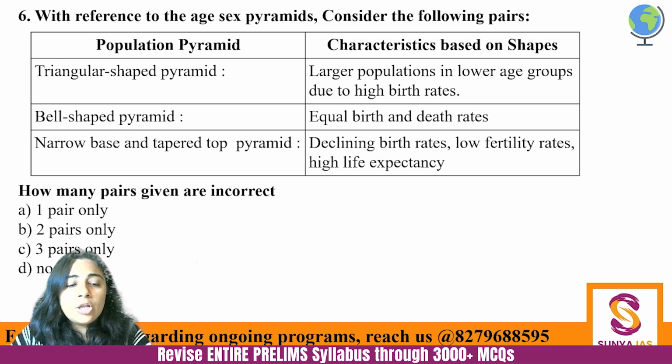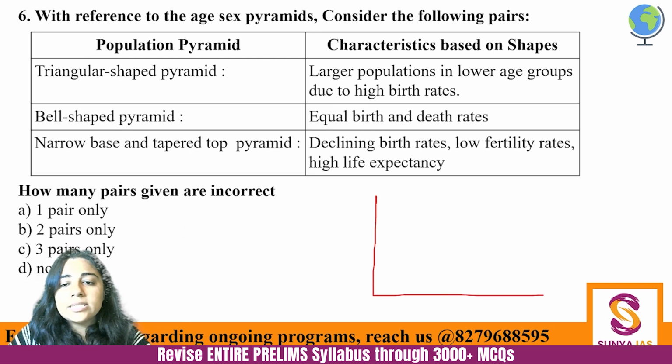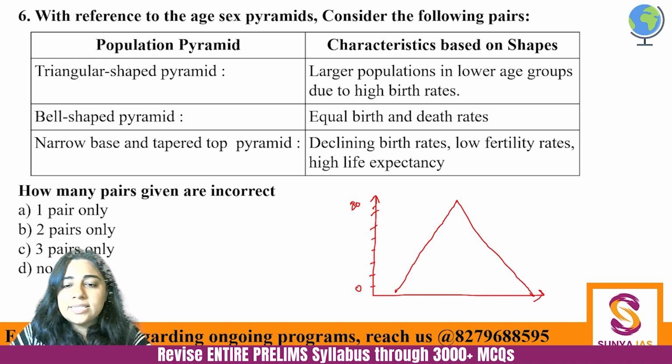Okay, so now look here. To represent any population, what is an age sex pyramid? Basically it looks somewhat like this. This is your age group marked on the y axis. Let's say 0 to 70 or 80 is your age group. And this on the x axis is marking the number of people.